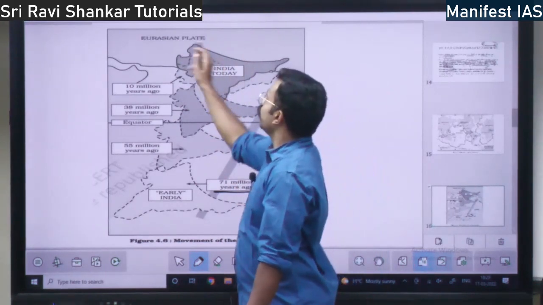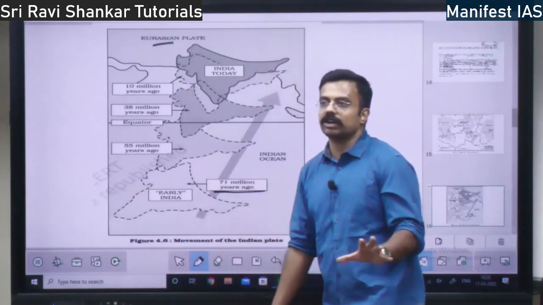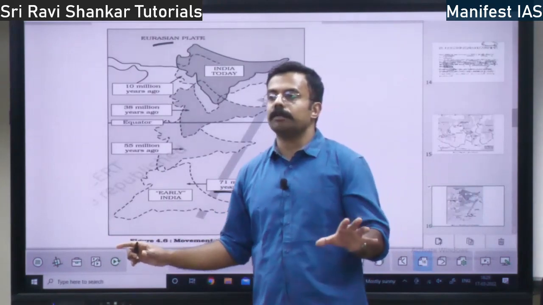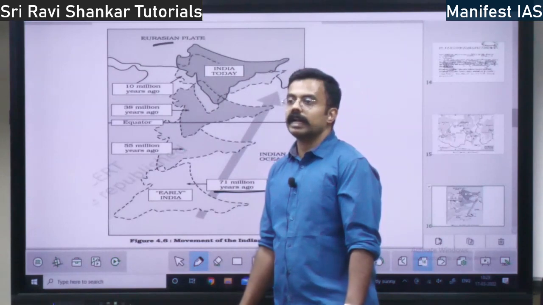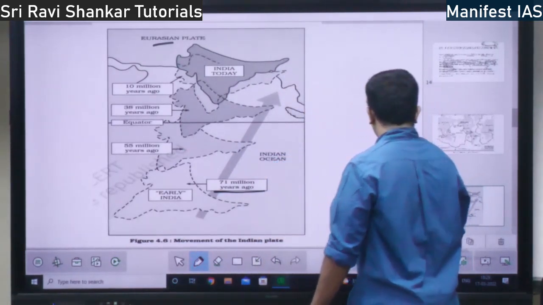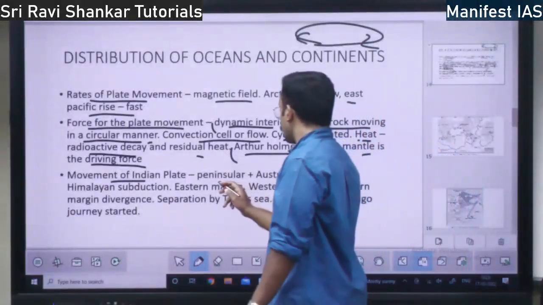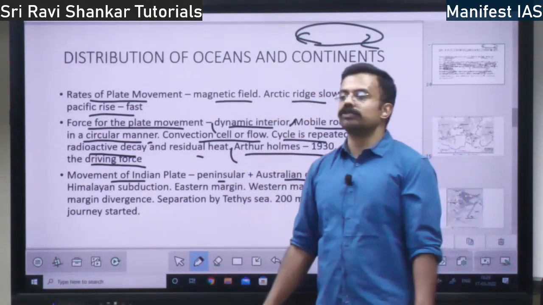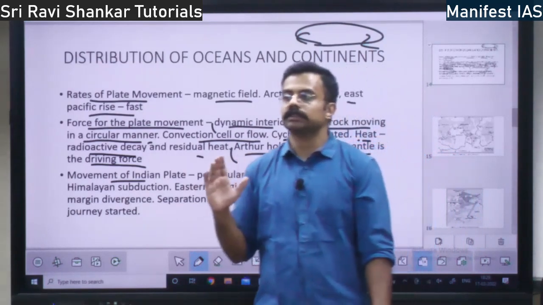After that, it collided with the Eurasian plate. See, the Indian plate is not just India, it is India and Australia combined. The Indo-Australian plate collided with the Eurasian plate, right? So this is the concept, movement of the plate. So the Indian plate means the Indian peninsula plus Australia. Both of these form one plate, right?